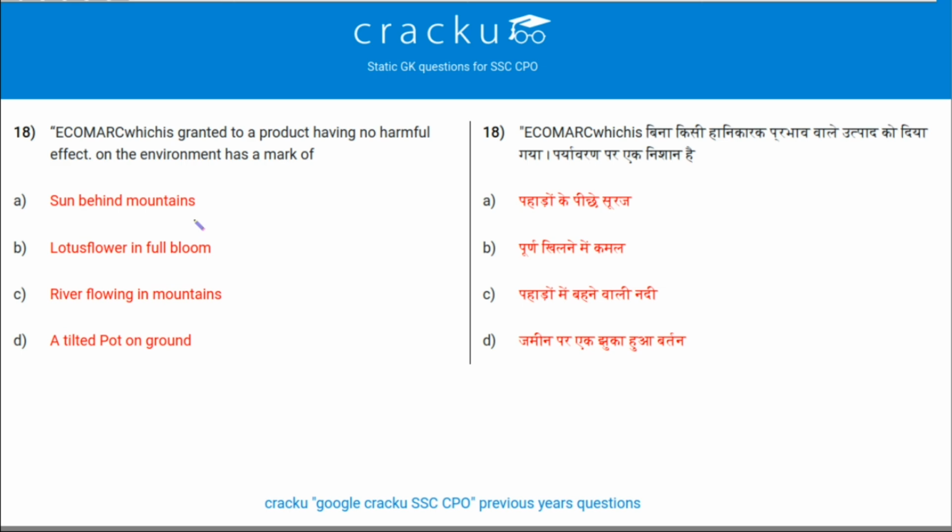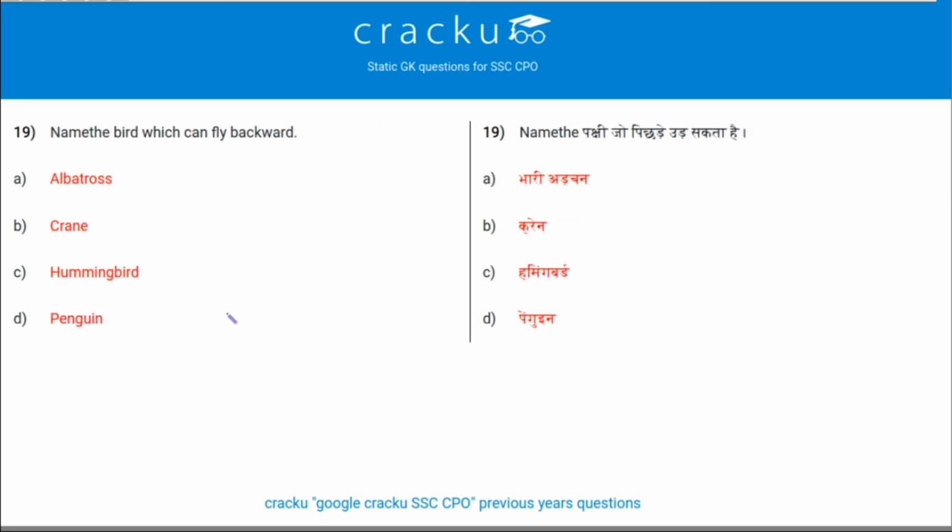Eco mark, which is granted to a product having no harmful effect on the environment, has a mark of, so it has a mark of a pot on the ground, that is a tilted pot on the ground. So option D is the correct answer. Next question. Name the bird which can fly backward. So the bird which can fly backward is even the smallest bird, that is the hummingbird. Option C is the correct answer.